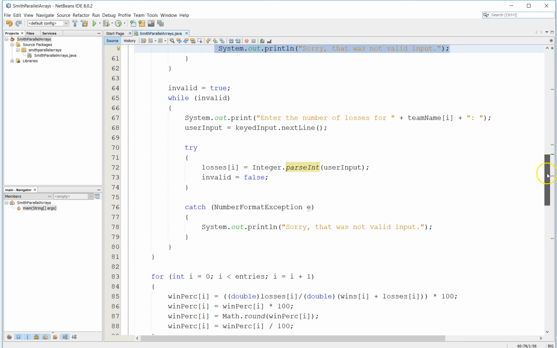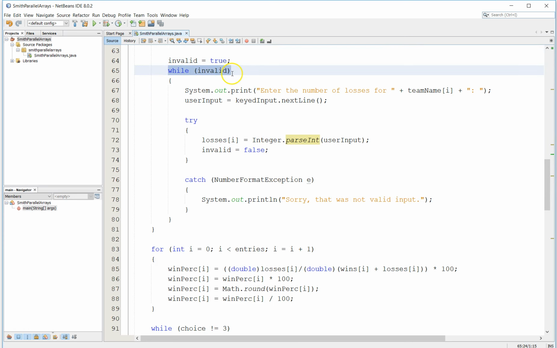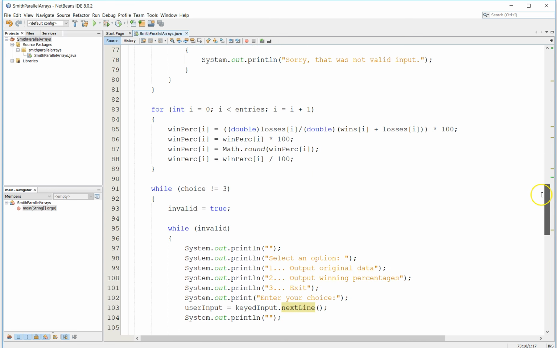That's for wins, and then we repeat the process with another while loop for losses. We repeat that same process where we grab the input as a string and parse it to an integer. If that's successful, we know that it's a proper integer, so then we can set invalid to false and leave that while loop. So now we've got our wins and we've got our losses.